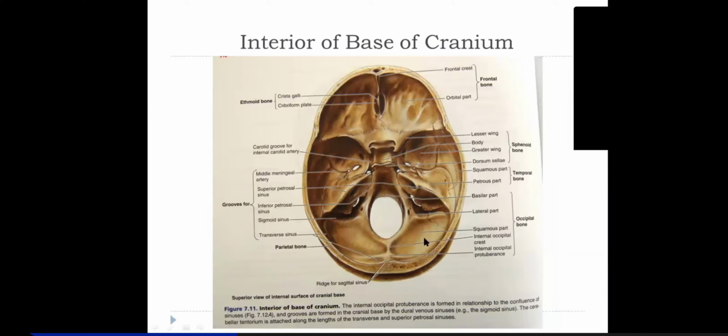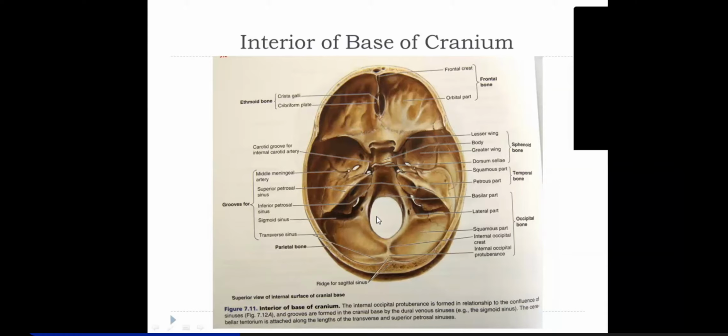cerebellum. So this portion is covered by a tent of dura mater, and that is called the tentorium cerebelli, a horizontal tent, which is attached posteriorly to the transverse sinus and to the superior border of the petrous temporal bone, although it reaches up to the anterior clinoid process.